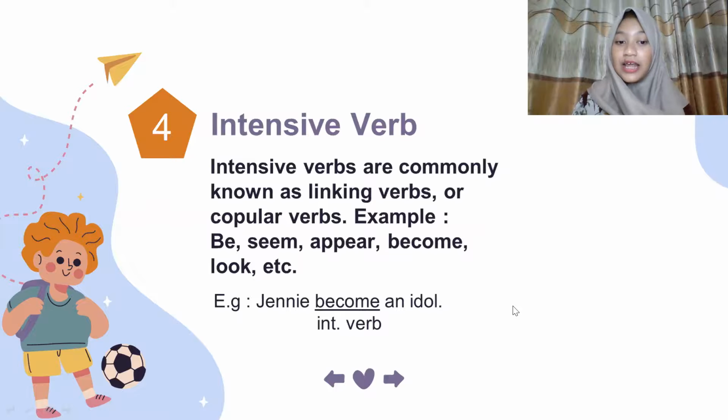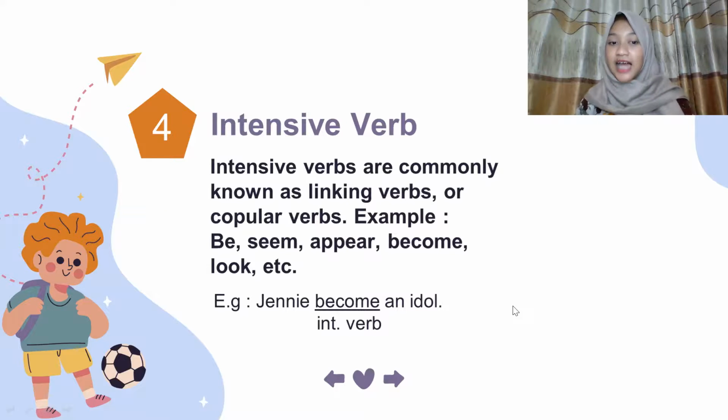For example, be, seem, appear, become, look are examples of this kind of verb. Okay, for example, the sentence contains the verb: Jenny become an idol. So become is the intransitive verb.